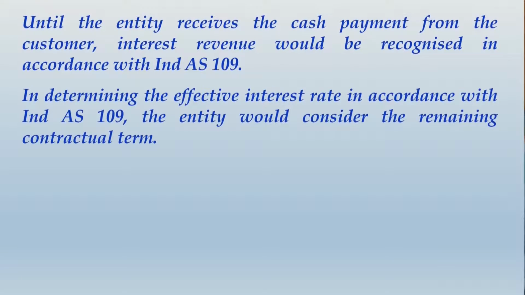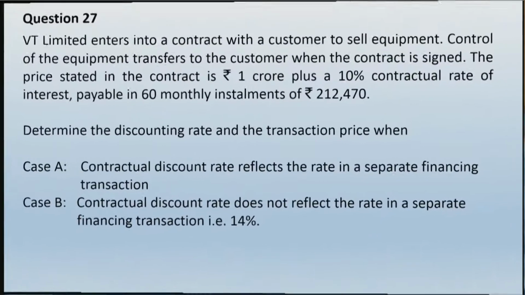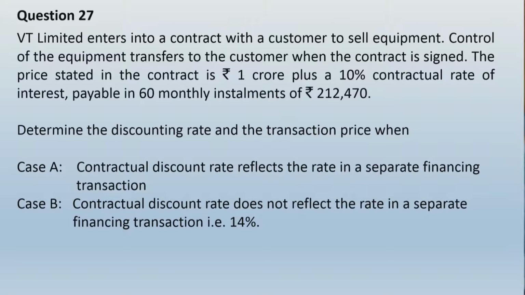Alright friends, you would have finished writing this answer. Let us move ahead and take up the next question, that is question number 27. Let us read this question. VT Limited enters into a contract with a customer to sell equipment. Control of the equipment transfers to the customer when the contract is signed. The price stated in the contract is rupees 1 crore plus a 10% contractual rate of interest payable in 60 monthly installments of rupees 2,12,470. Determine the discounting rate and the transaction price when.